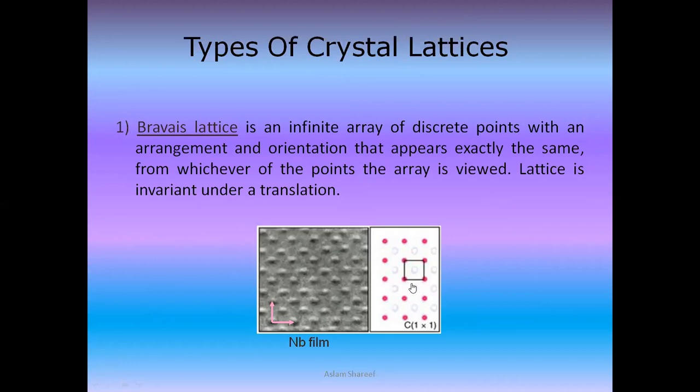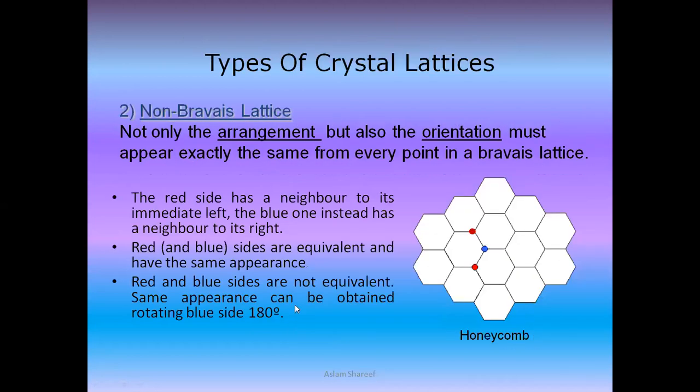It can be anywhere, having an arrangement and orientation that appear exactly the same. So if you look in space to the left, right, or any side, you will find the same pattern. From wherever the array is viewed, the lattice is invariant in translation. So let's go ahead with the non-Bravais lattice.